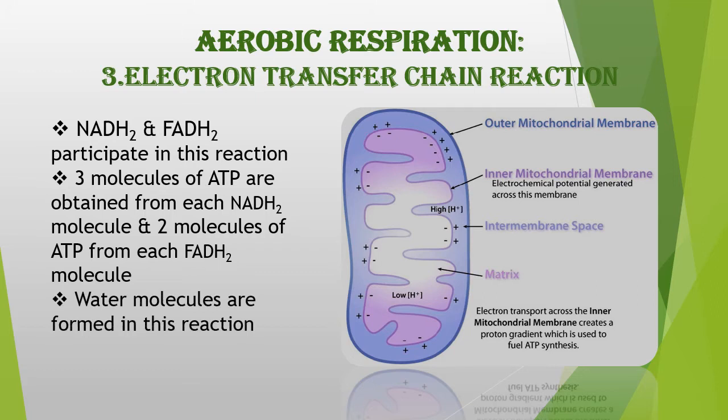Water molecules are formed in this reaction. This electron transfer chain reaction takes place only in the mitochondria of the cell.